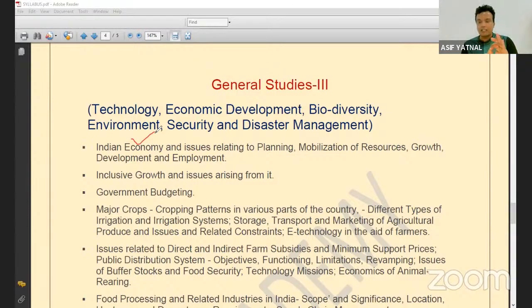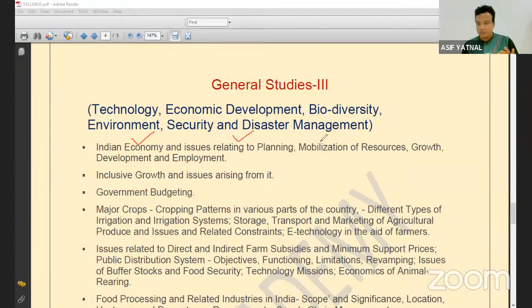Simply Google it. You don't need to refer to any book for this topic. You just need to Google it: what are the features of the Indian economy? Whatever comes up in Google, you have to look at it. Second, what are the issues associated with planning in India? You will simply search it and do it, right?